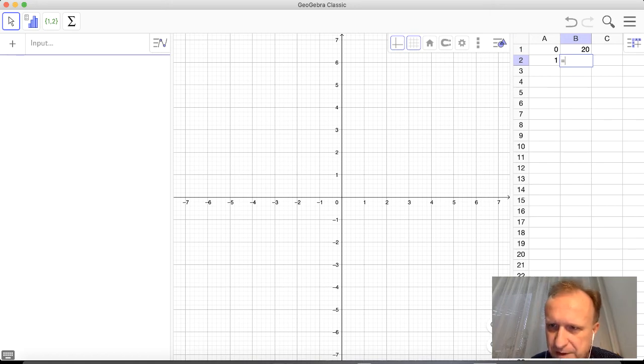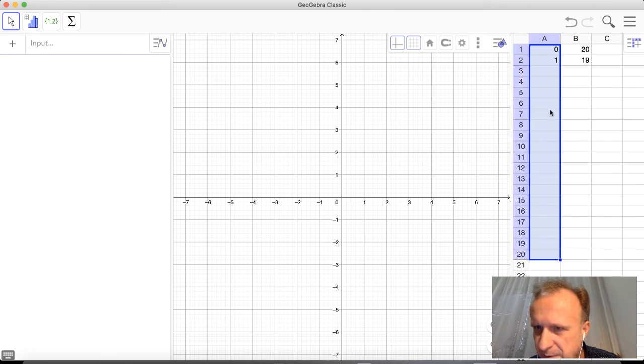We should have equals 20 times 0.95 raised to the power of, and now the number of years, so it should be A2, like this. Okay, so now let me copy this down to 20. I hope it works this time.